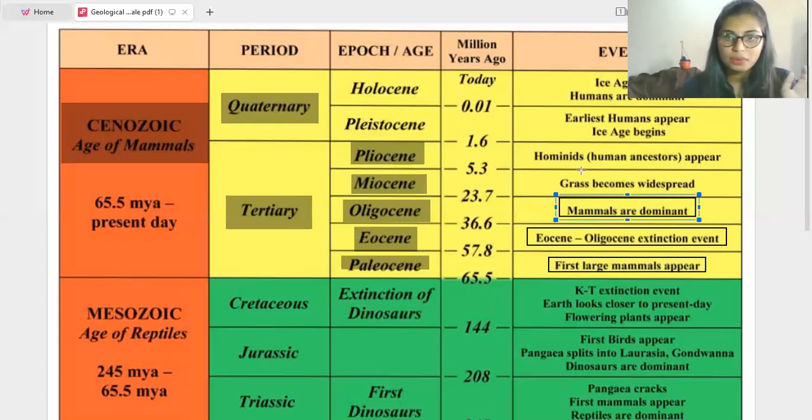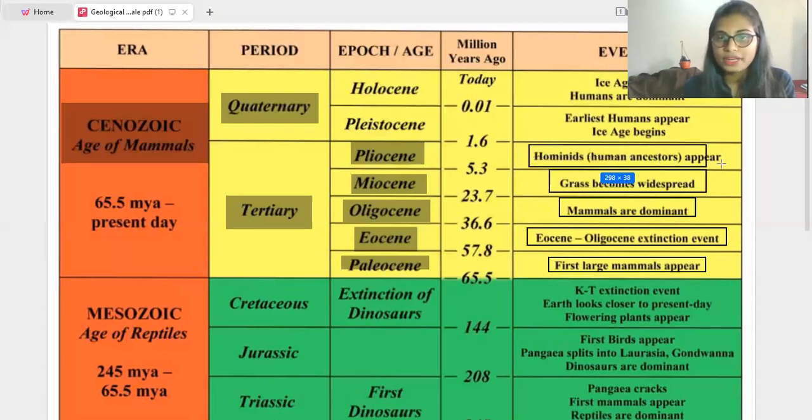Okay, so next is the Miocene. In the Miocene period, grass becomes widespread. Plenty of grasses grew in the period of Miocene. So next is the Pliocene. Pliocene means hominids, human ancestors, apes appear. So human ancestors appear in the Pliocene age or period. So everything is coming under the Tertiary period.